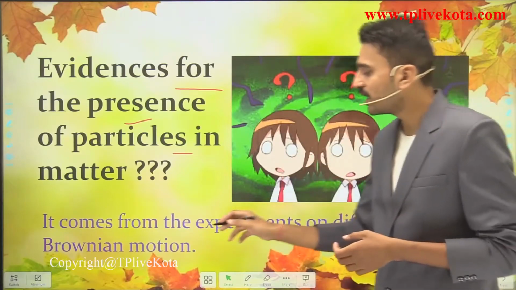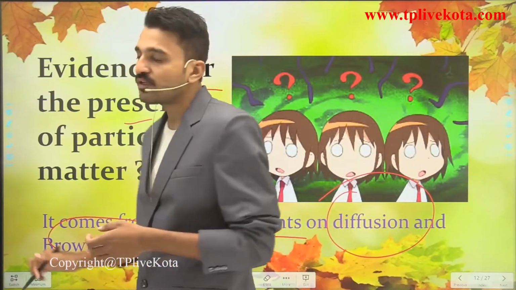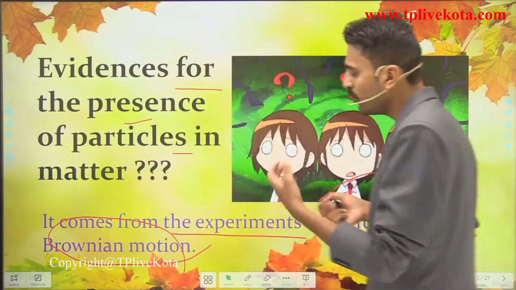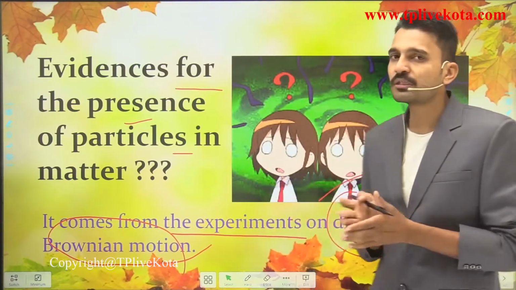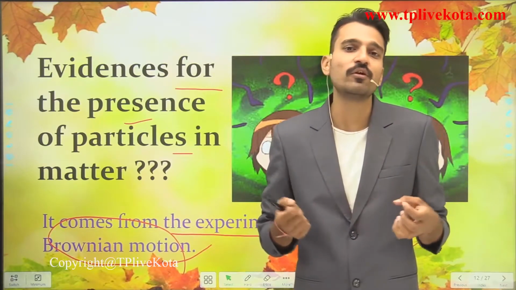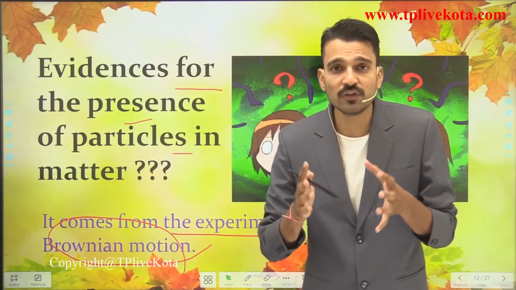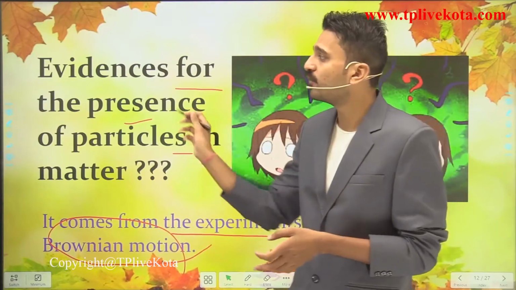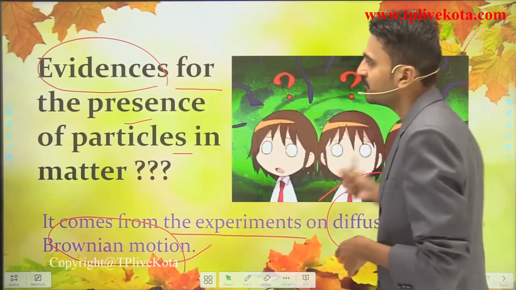They come from experiments on Brownian motion and diffusion. Diffusion and Brownian motion are basic terms that define something about matter. So what is Brownian motion and what is diffusion? We are going to see them in detail. Brownian motion is simply a zigzag motion of particles. And diffusion is the intermixing of two or more different types of particles. This is just a basic definition. We are going to see them in detail, and we are going to find some of the evidences based on experiments. So let us start.